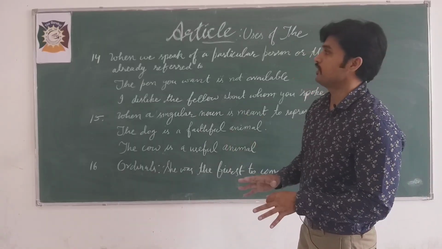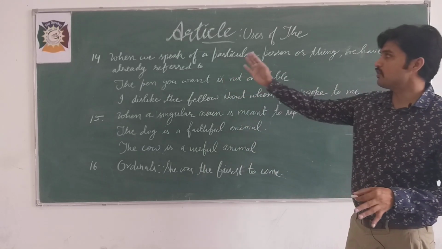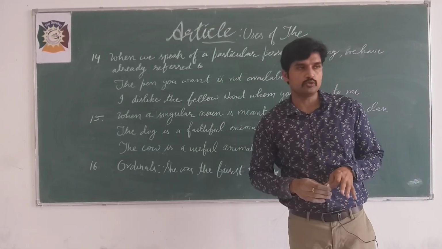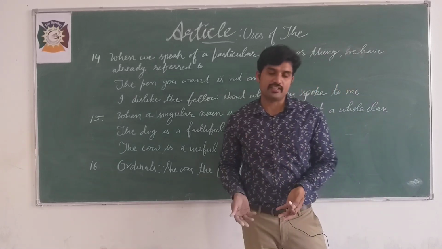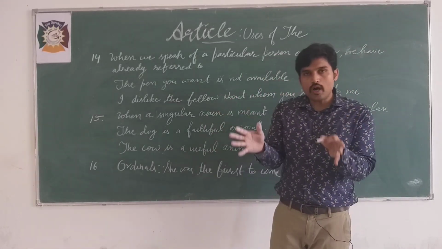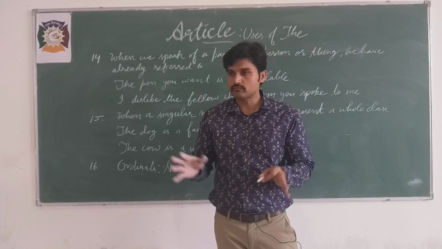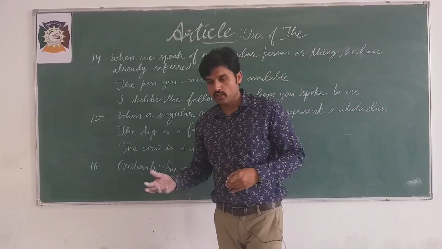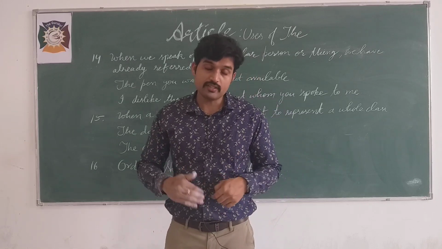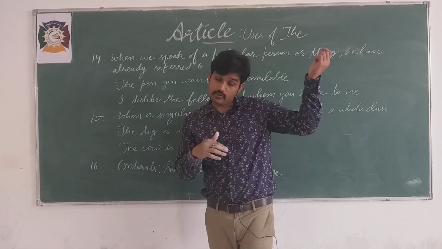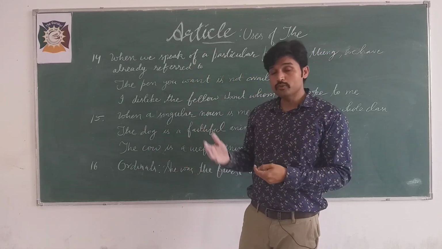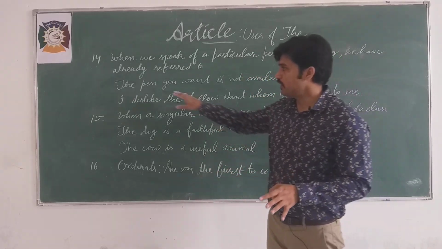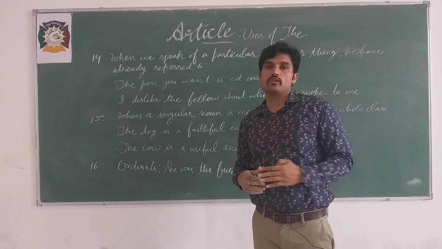Rule number 14. When we speak of a particular person or thing we have already referred to, it becomes definite. You are talking to somebody. You talked, the person left. Next day you are again talking, but this time you are talking about that person with your friend. So you will say the. This is one example. Suppose here pen was already talked about.